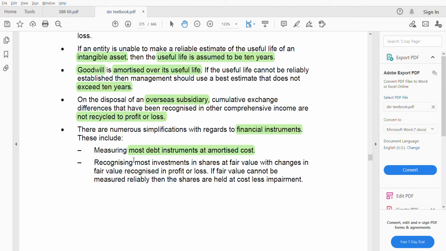Next, recognizing most investments in shares at fair value, with changes in fair value recognized in P&L. If fair value cannot be measured reliably, then the shares are held at cost less impairment. But under full IFRS, it's not like that. Definitely the detail you can check in IFRS 9. And also, there is no OCI option like we have under full IFRS. Here it is only shares at fair value, with the changes in fair value recognized in profit and loss only.